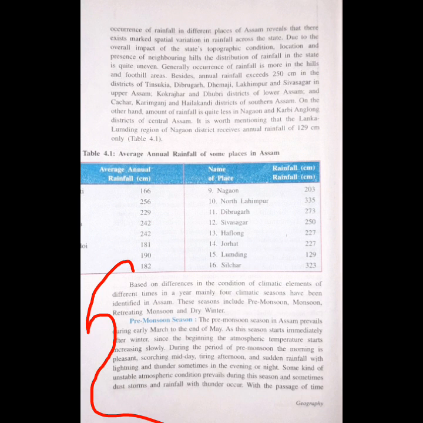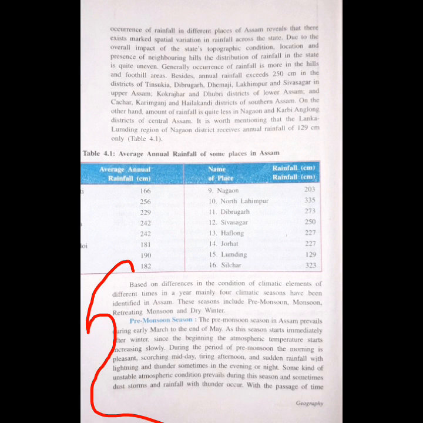Since the beginning, the atmospheric temperature starts increasing slowly. So from early March to the end of May, this entire season is known as the pre-monsoon season. Pre-monsoon means the period before the monsoon comes.